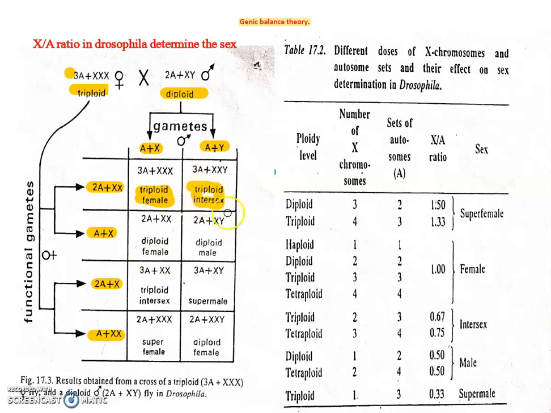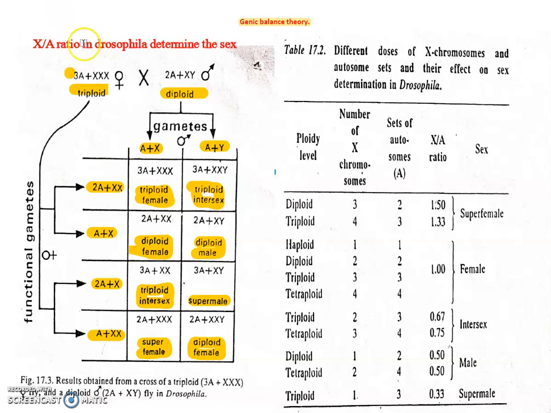So new Drosophila formed, which are called intersex, diploid female, diploid male, triploid intersex, super male, super female, and diploid female. So he observed that when he crossed, there are some flies which are super male, super female, intersexes, normal male, normal female. Then he thought about how it happened.